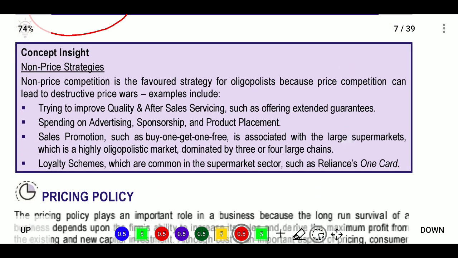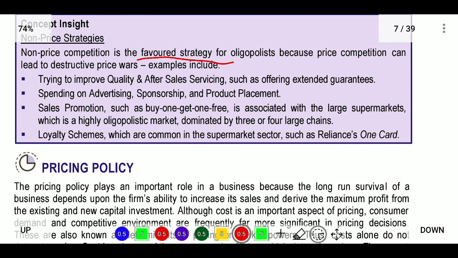Next, non-price strategies. Non-price strategies are the favored strategies for oligopolies, because price competition can lead to destructive price wars. For example, they include trying to improve quality and after sales servicing, such as offering extended guarantees. They provide the extended guarantees.